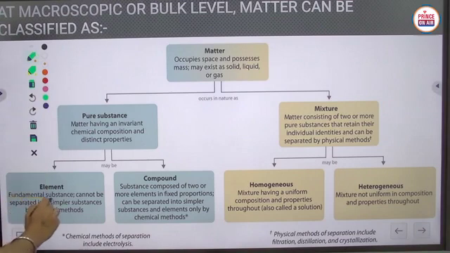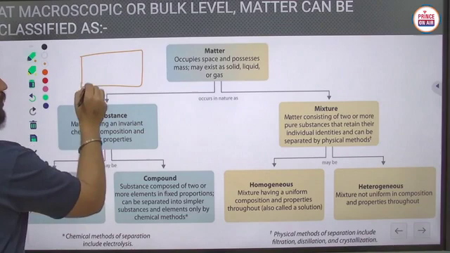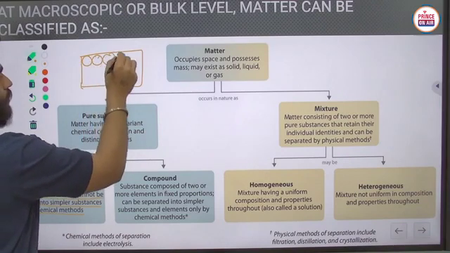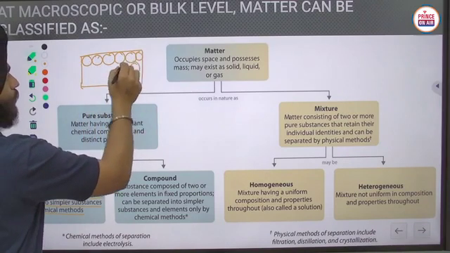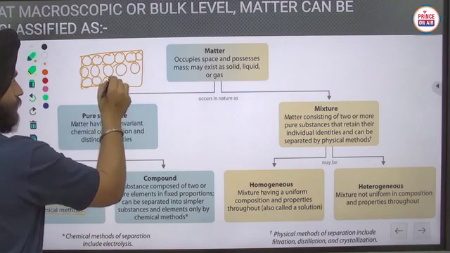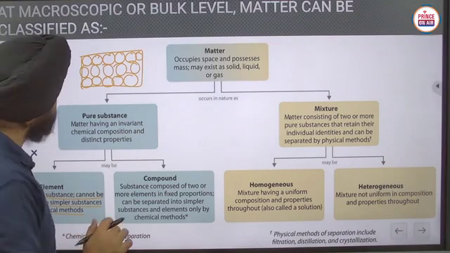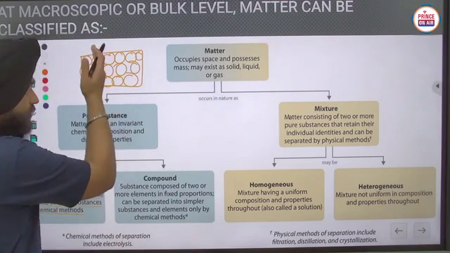The fundamental substance that cannot be separated into simpler substances by chemical methods. Like here I have given that example. You can take one more example, a bar of copper that is made up of copper atoms. All are copper atoms. These are made up of the same type of atom.